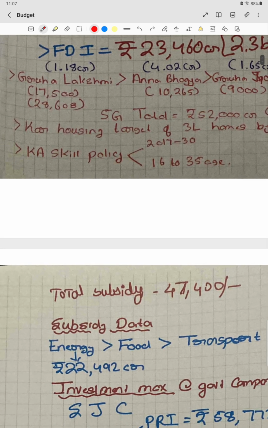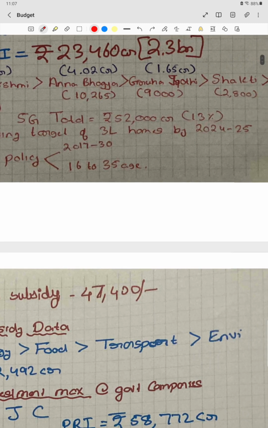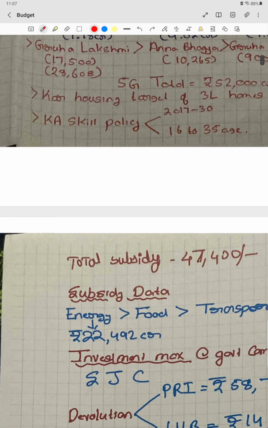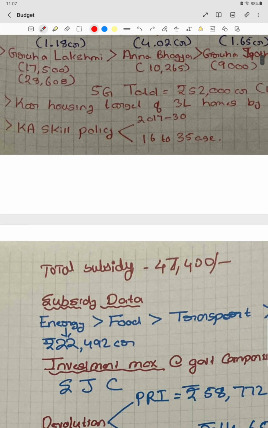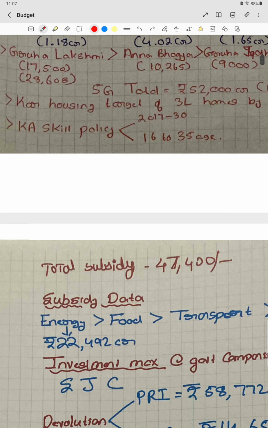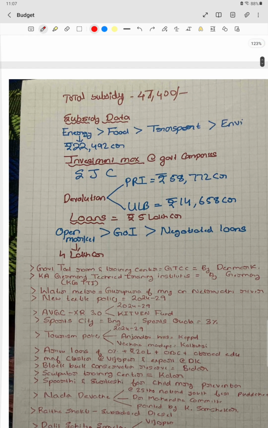Then we should also know some other numbers, like the Karnataka housing target of 3 lakh homes by the year 2024-25. Then the Karnataka skill policy is from 2017 to 30 and it is for the age of 16 to 35. And then the total subsidy is 47,400 crore.